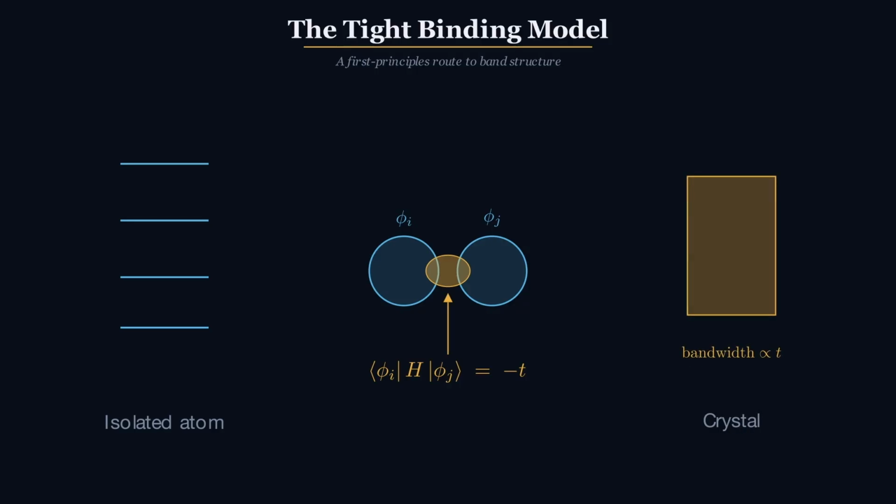The overlap generates off-diagonal matrix elements of the Hamiltonian between sites, and these matrix elements are precisely what allow an electron to delocalize across the lattice. The tight binding model is the systematic framework that exploits this picture. We assume the atomic orbitals remain a good local basis, retain the intersite couplings as the only off-diagonal terms in this truncated basis, and from this minimal input, we will derive the full electronic band structure.